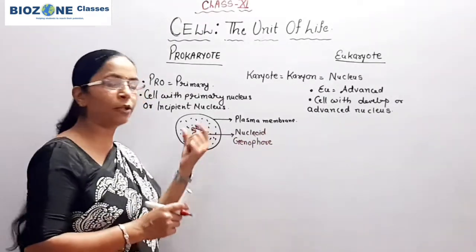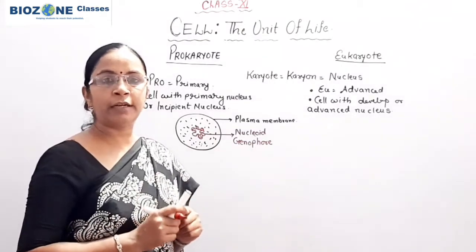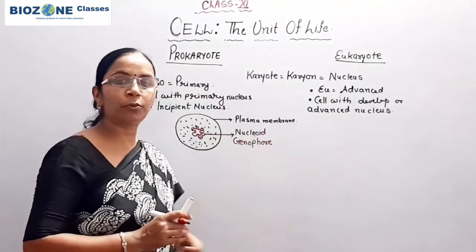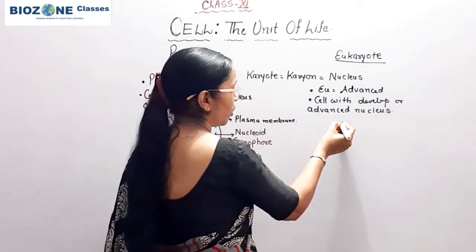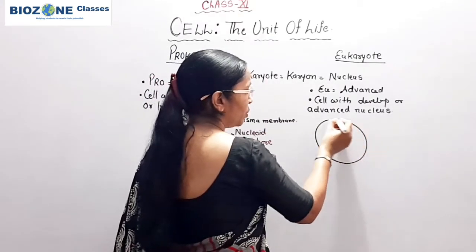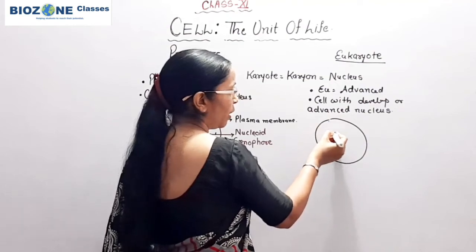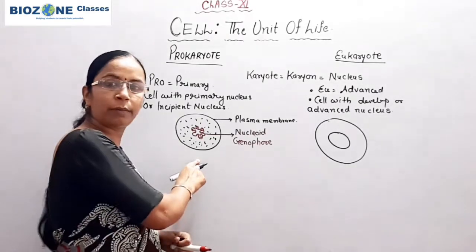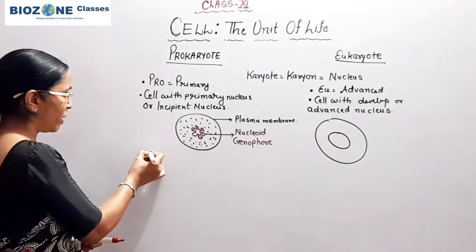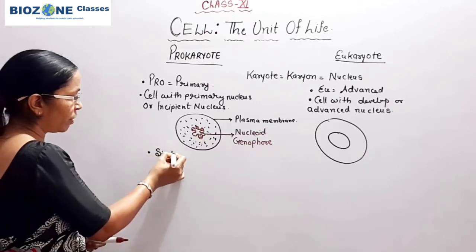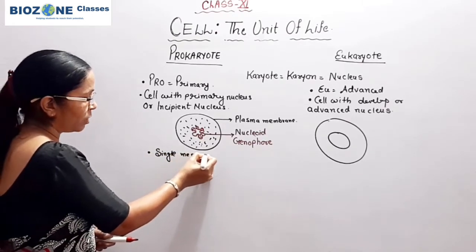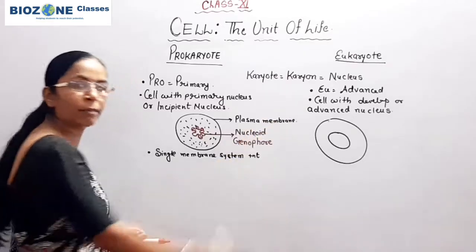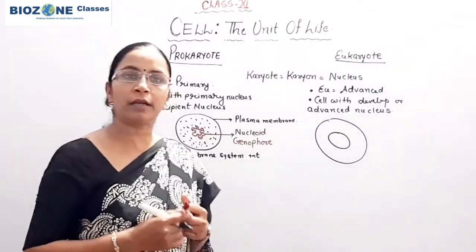Secondly, the cytoplasm and nucleoplasm are not differentiated. That's why we use a common term called protoplasm. But if we come towards the eukaryotic cell, in addition to plasma membrane, one another membrane is present. This membrane is called nuclear membrane. So remember, in prokaryotes a single membrane system is present, meaning only the plasma membrane, and except for the plasma membrane no other membrane is present.